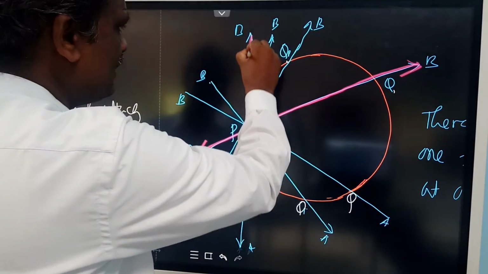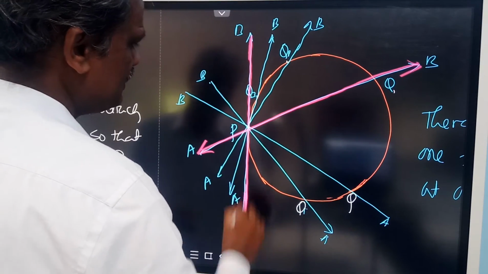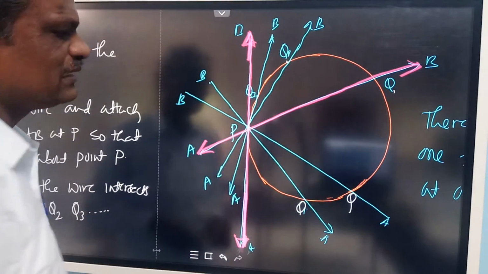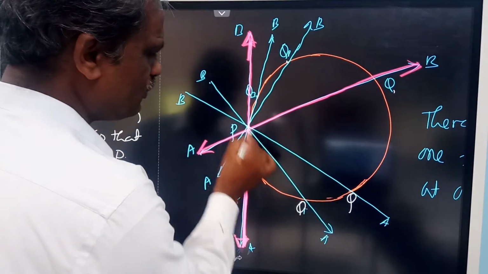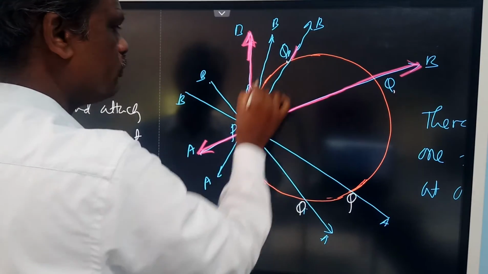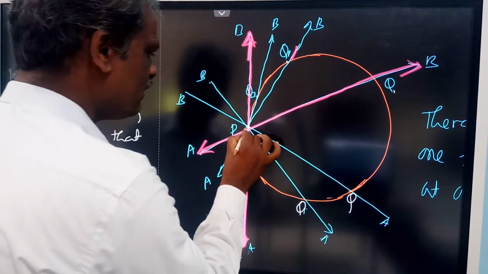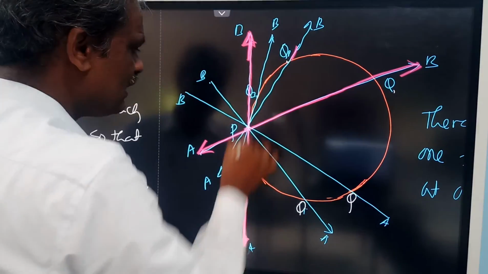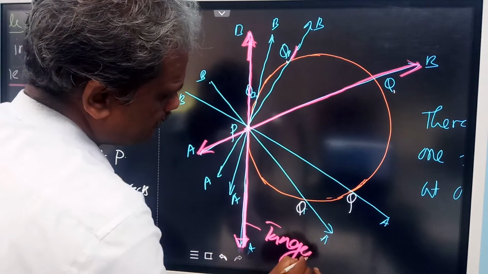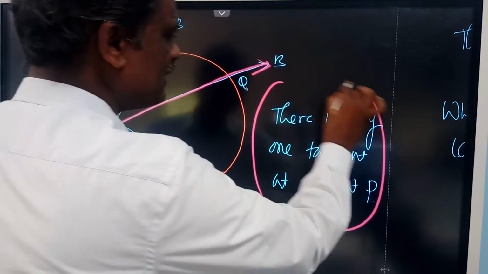So I will highlight this. This is the only line which is tangent. In all other cases it is a secant. Now intersecting at 2 points, 2 points. Here also 2 points. Everywhere it is intersecting at 2 points, but at only one situation, one line only will be a tangent. This is a tangent. So what is the conclusion from this? There is only one tangent at a point P.